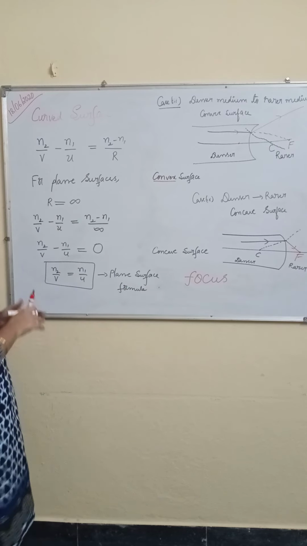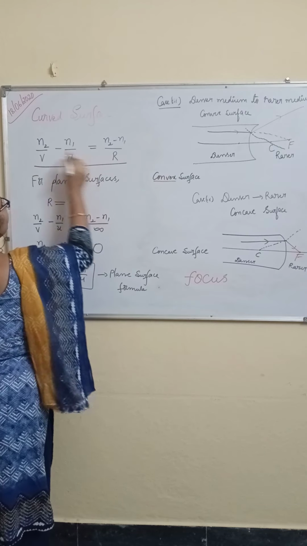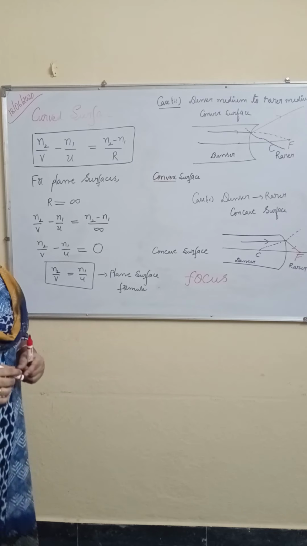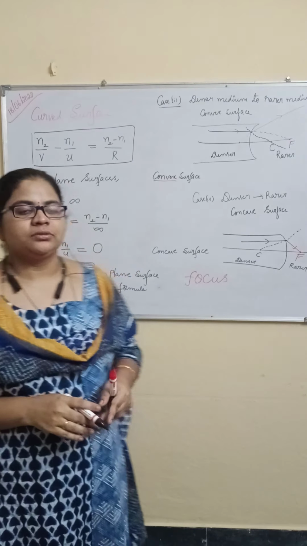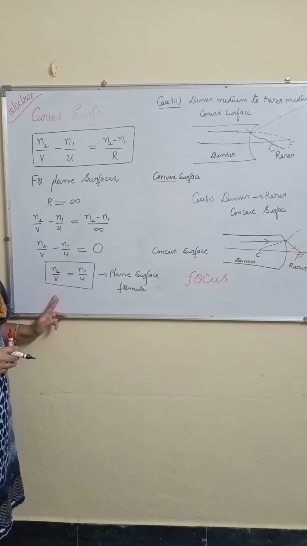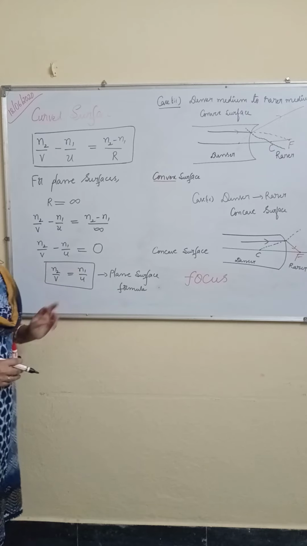Curved surface formula: N2 by V minus N1 by U is equal to N2 minus N1 by R. For plane surface, N2 by V is equal to N1 by U.